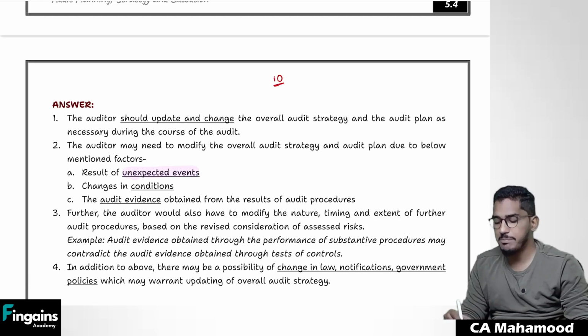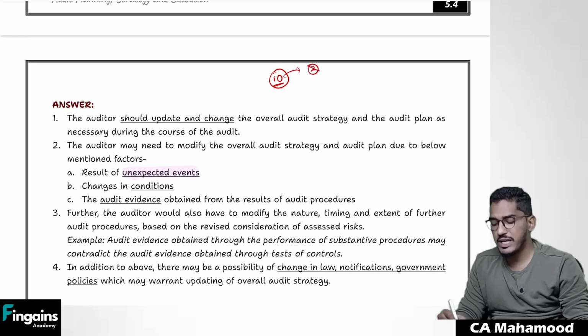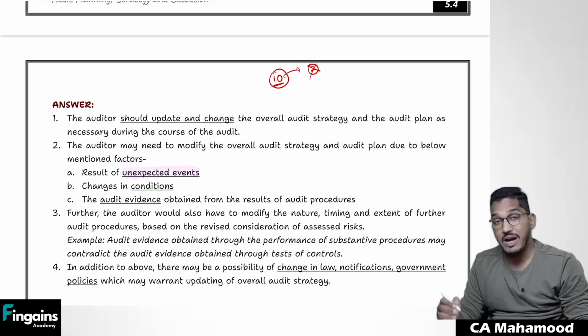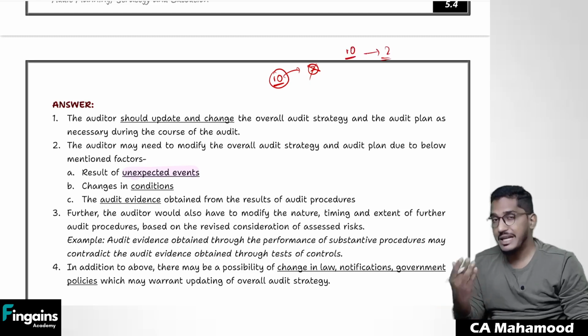Like for example, we planned the audit with the 10 engagement team members. But out of these 10 engagement team members, 2 became extremely sick. They are unable to come for audit. Now, in the plan, I have allocated the work for all the 10 people. But 2 people are unable to come. Can I go and force them?